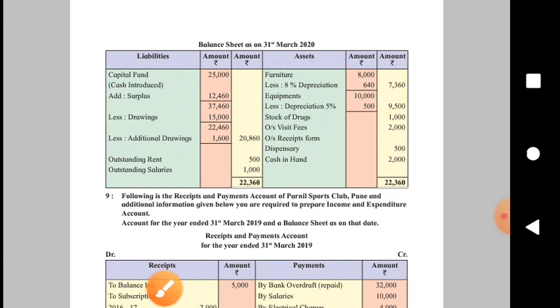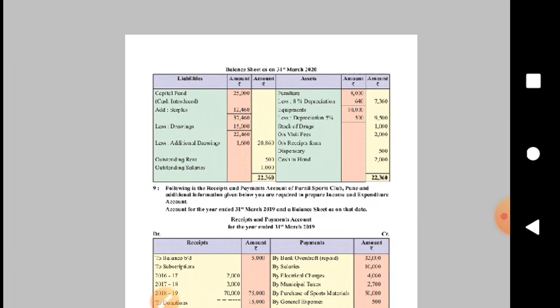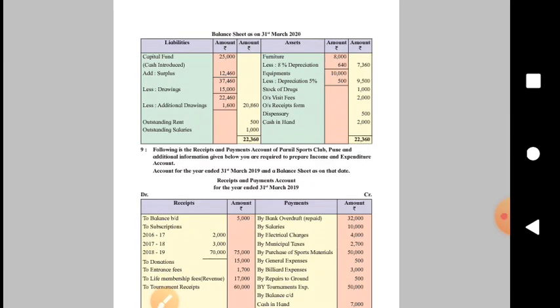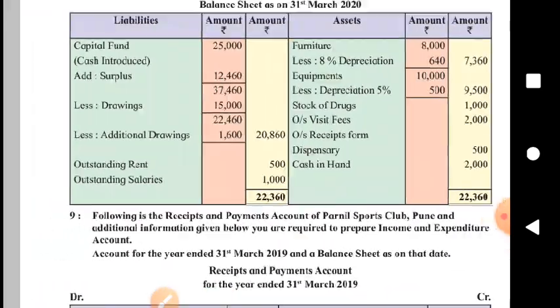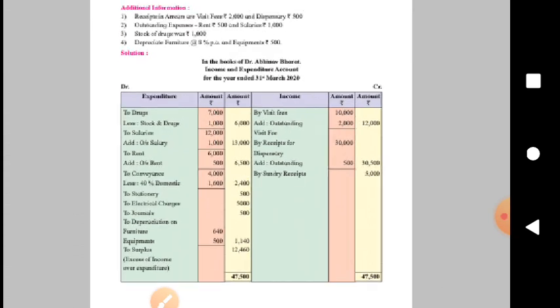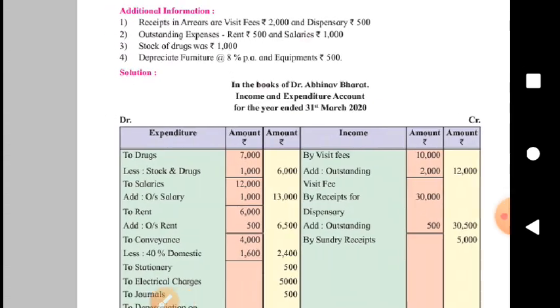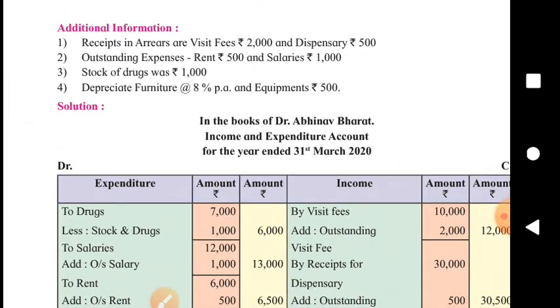Now one more important thing to bring to your notice is, in this problem we see how many adjustments? Tell me how many adjustments are there. We see 4 adjustments, but actually there are 5 adjustments.